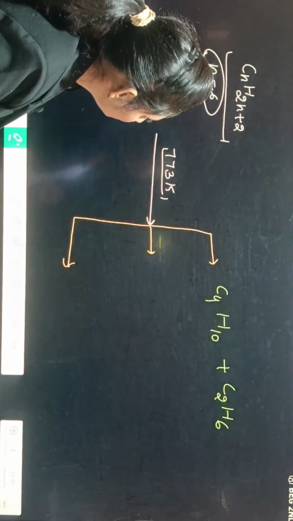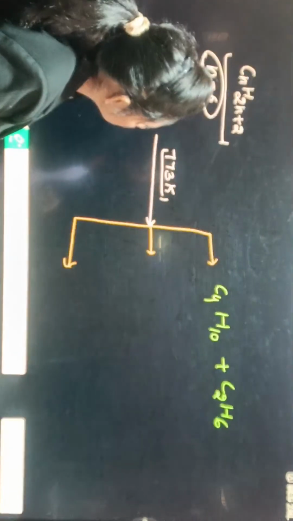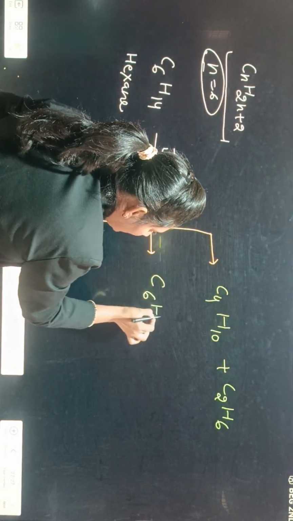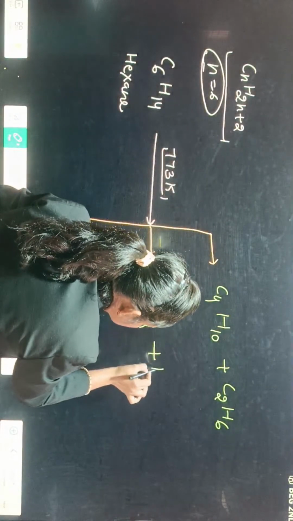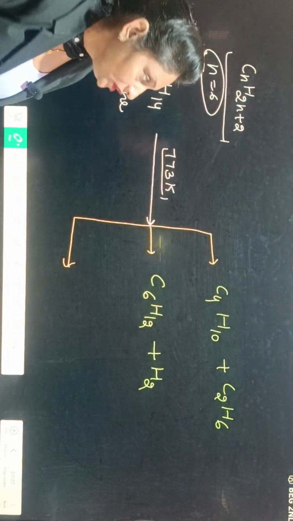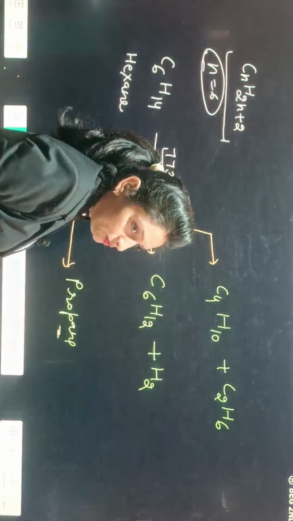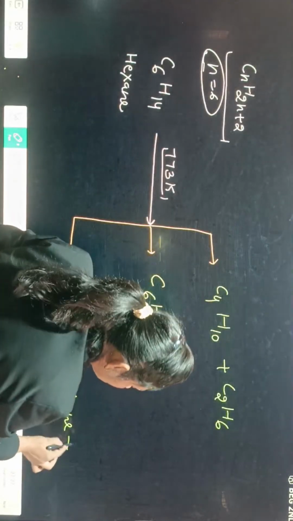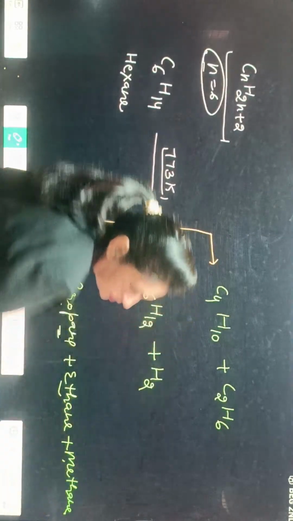It can decompose, in fragments. It can decompose into propane, three carbons, plus ethane, 3 and 2 is 5, plus methane, 1, that is 6.